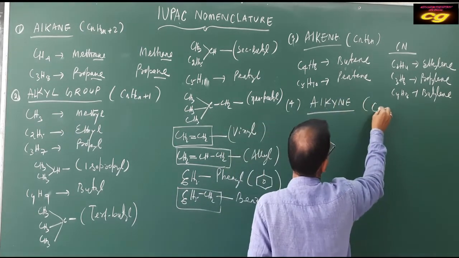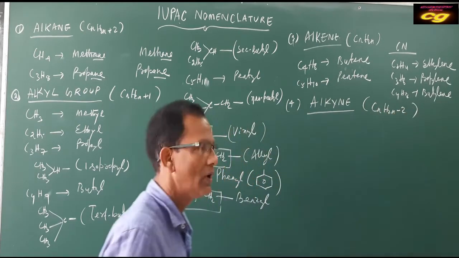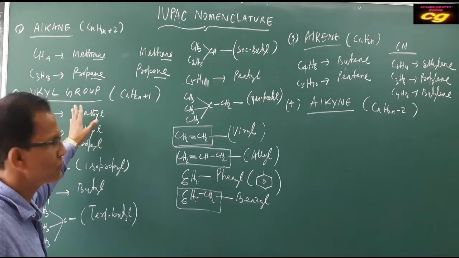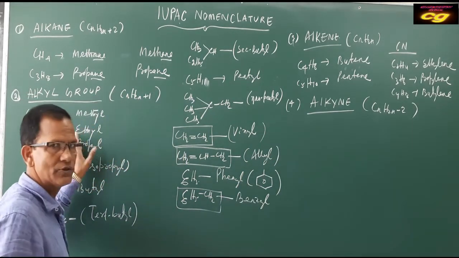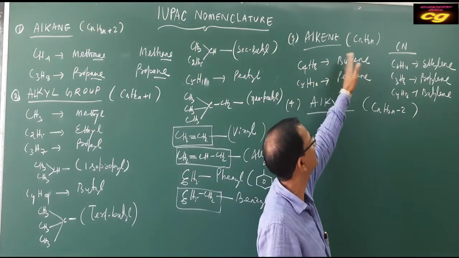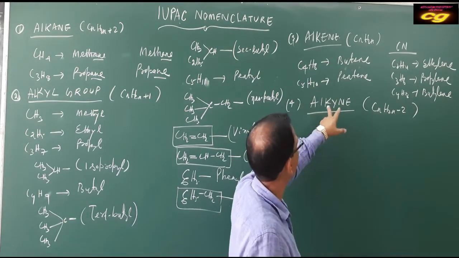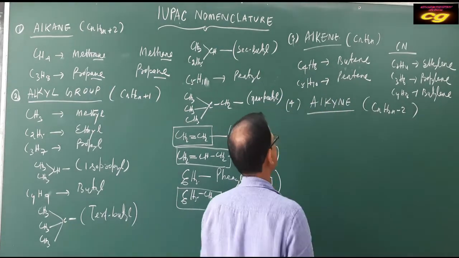The alkyne general formula is CnH2n minus 2. Alkane is CnH2n plus 2. Then alkene is CnH2n plus 1, and then you remove another hydrogen, that is CnH2n. If you compare alkane and alkene, there are 2 hydrogens less. Then alkyne again has 4 hydrogens less.